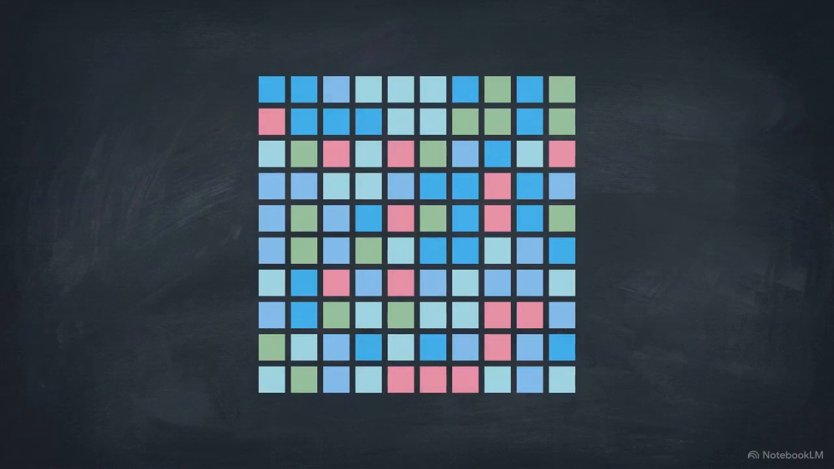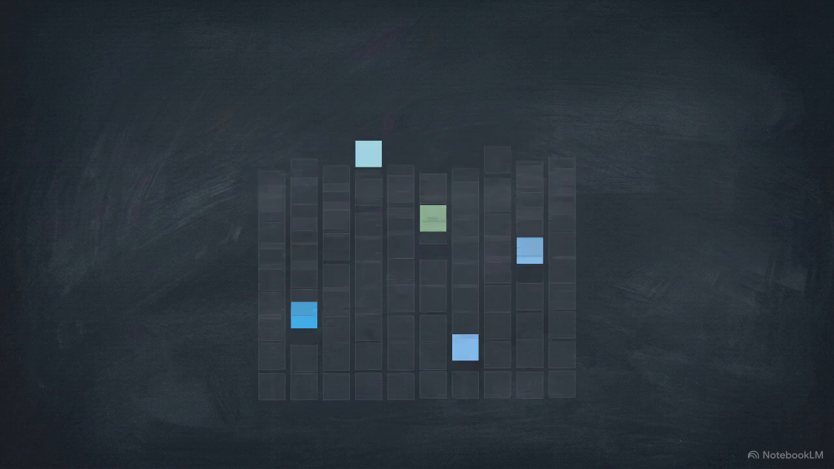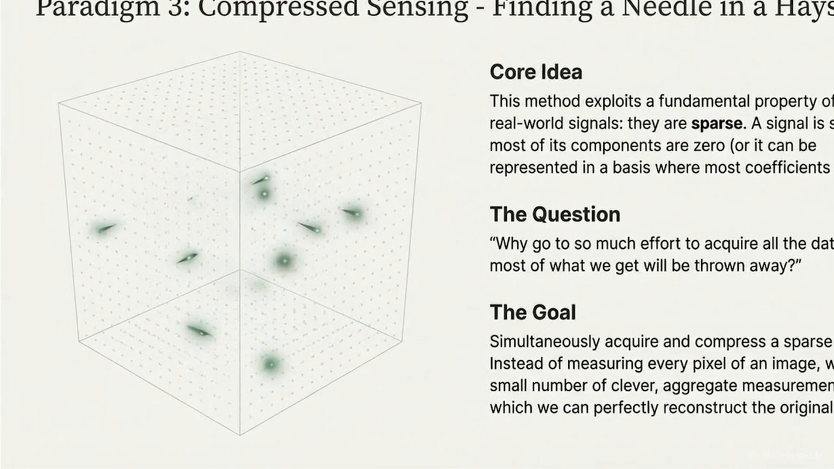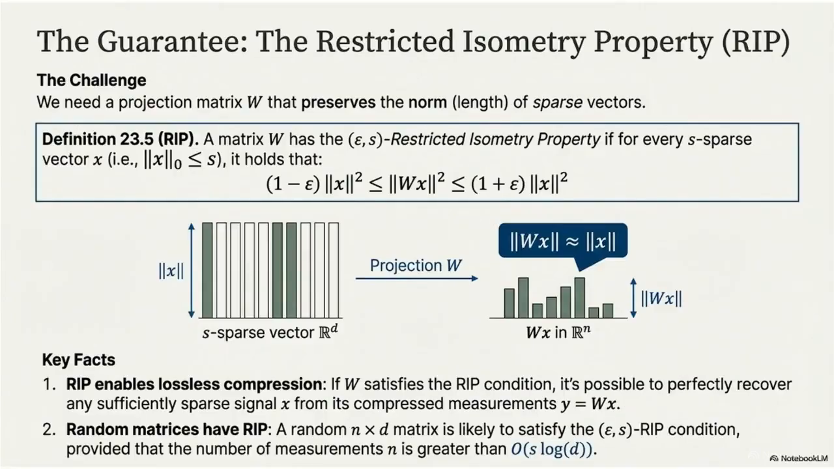Is it necessary to measure every part of a signal if most of those components are eventually discarded during compression? Compressed sensing addresses this by looking for signals that are sparse. As shown in this 3D cube, a sparse signal is one where most components are 0, or can be represented such that only a few coefficients are non-zero. To preserve these signals, we use a projection matrix that satisfies the restricted isometry property, or RIP. This condition ensures the matrix preserves the length of the sparse vectors.